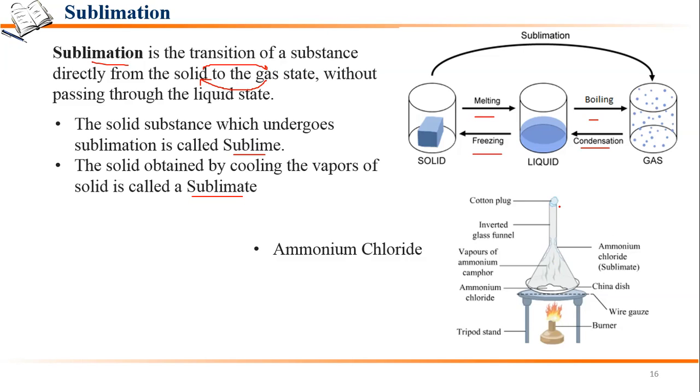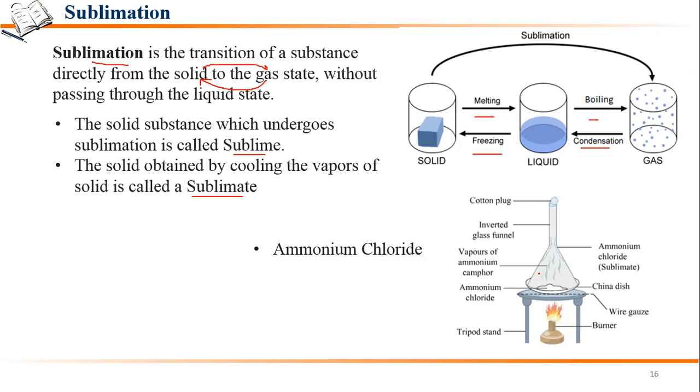Now this china dish is heated using this burner. On heating, what happens? The ammonium chloride changes into vapors. So this solid ammonium chloride is getting converted into vapors. Now these vapors rise up and get converted into solid ammonium chloride when they come in contact with the cold inner walls of the funnel.